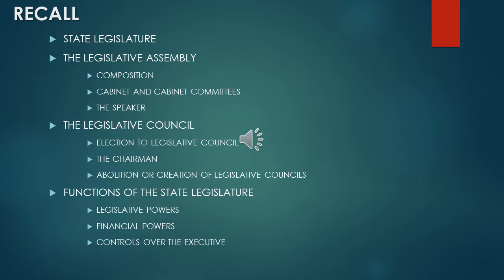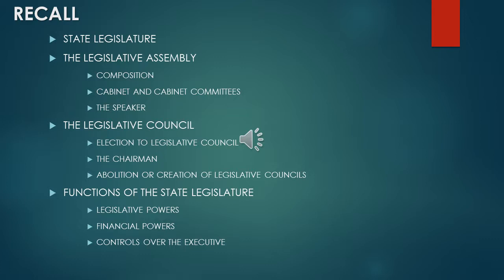So the members of the legislative assembly were elected directly by the people of the particular state. The legislative council, so there are some criteria for choosing the council members. So how they were chosen, how they were elected, so some are elected by the local bodies or some are elected by the graduate teachers and some were nominated by the governor of the particular state. So we discussed that also.